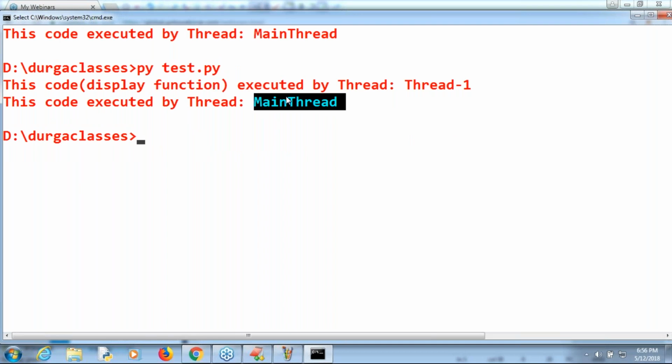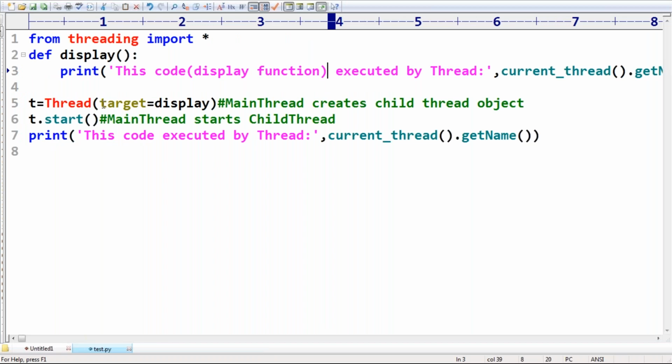Sir, are you seeing two threads in our output or not? Yes. What is the first thread? Main thread, and the second is thread 1. This thread 1 is the default name provided by Python whenever I create a child thread, because I defined only the job. Hey child thread, you are responsible to do this job.